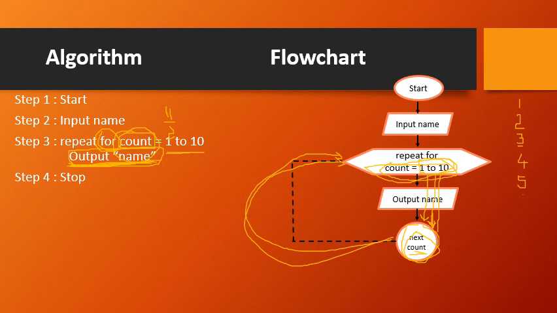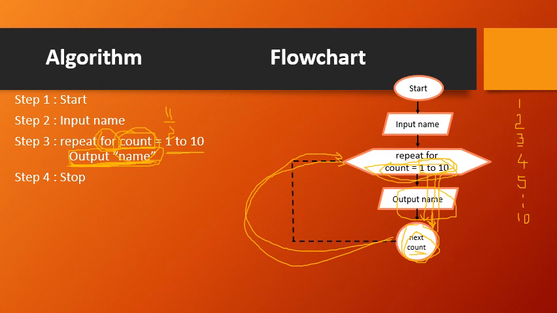So like this you keep on doing the things. How many times? Let us see the last instance here. Now suppose count becomes 10. Count value is 10. Is that count within 1 to 10? Is 10 lying between 1 to 10? Yes. So the 10th time you display the output, that is the name. The name will be displayed for the 10th time.